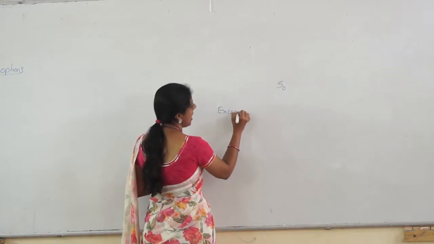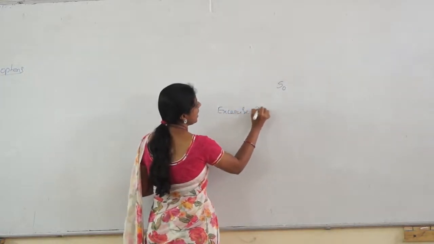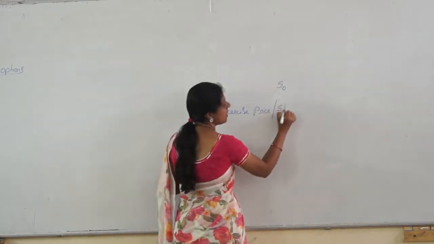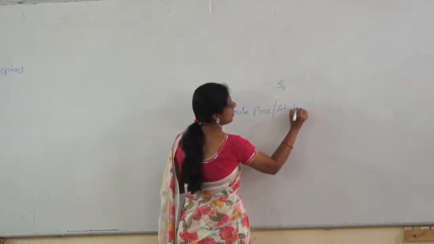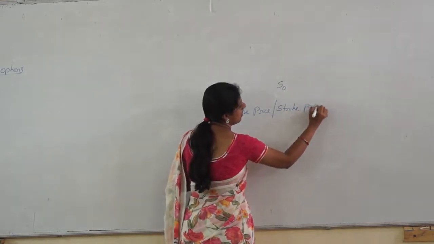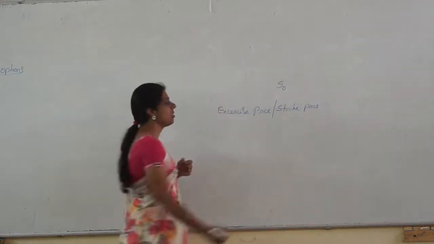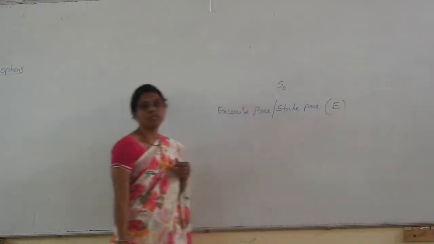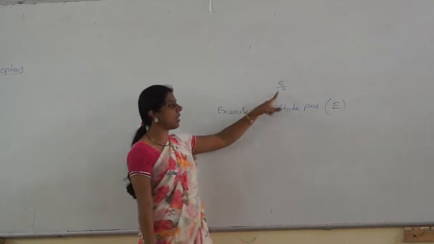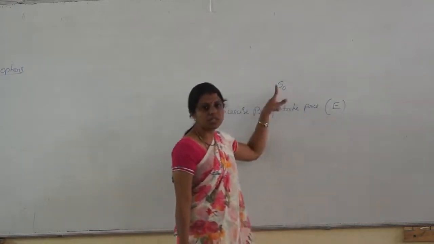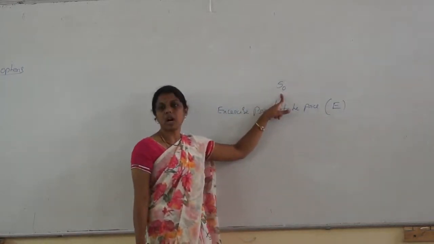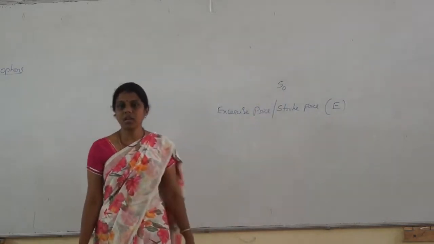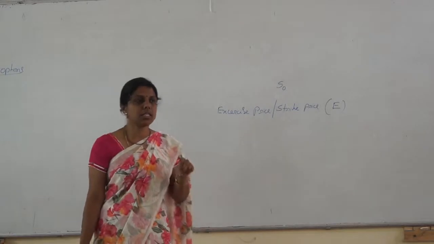At which price are they exercising? The exercise price. But most of the time it is called the strike price. Remember this word, strike price. It is always denoted by E. We have two prices, S naught and E. What is S naught? The spot market price of the underlying asset, usually compared on the day they are exercising the contract.